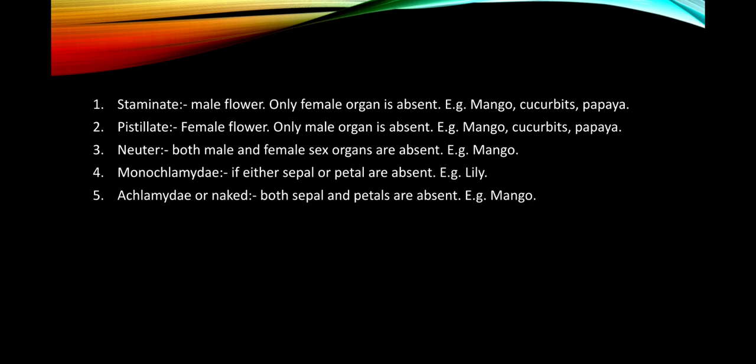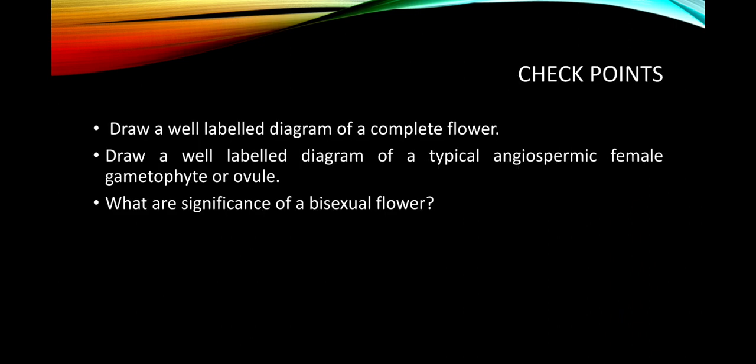Examples are the same over here again. In the neuter flower, both the male and female sex organs are absent, as in the case of mango. In monochlamydeous, either sepals or petals are absent, an example is lily. Or achlamydeous, or naked flower, in which both the sepals and petals are absent, an example is mango. It is very fascinating that mango is the plant in which all five major types of flowers are present. Now let's come to the last part of this topic, that is the checkpoints.